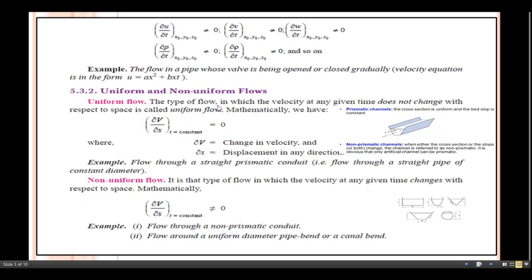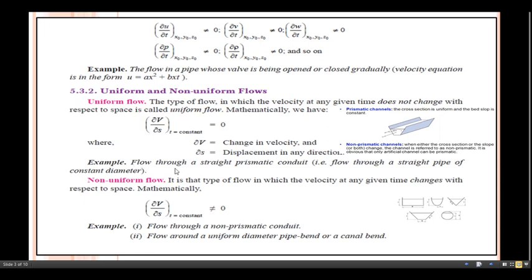Uniform flow is the type of flow in which the velocity at any given time does not change with respect to space. Mathematically, we can write this in this way: ∂V/∂s at time t equals constant must be equal to 0. So what about this one? ∂V is nothing but the change in velocity, and ∂s is nothing but the displacement in any direction. Okay,